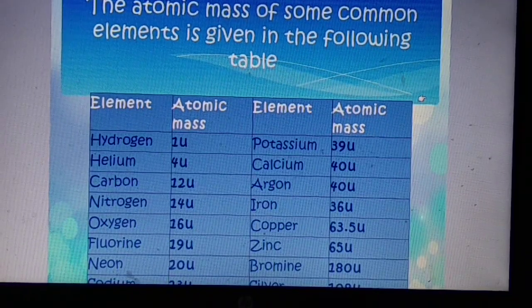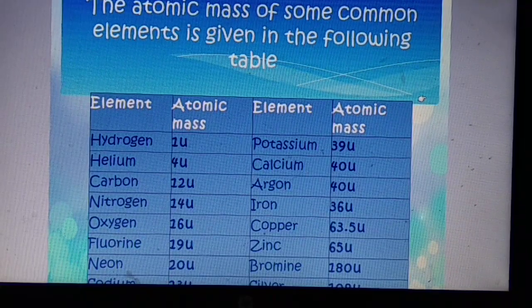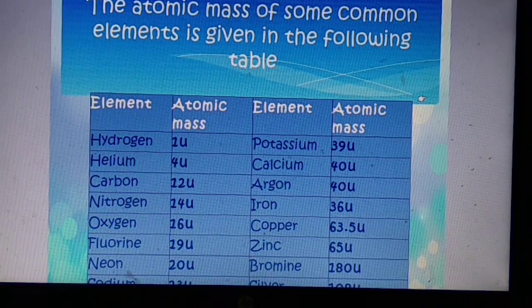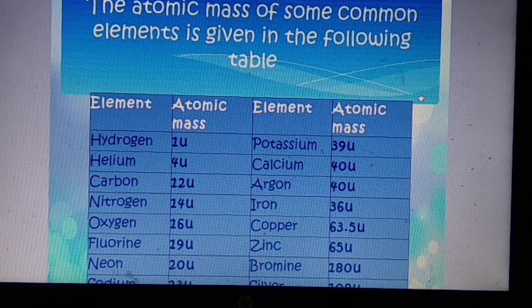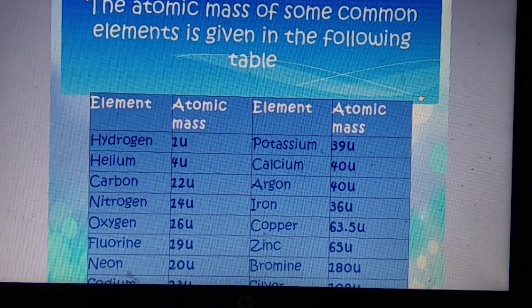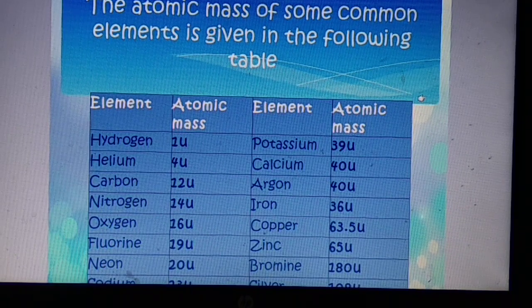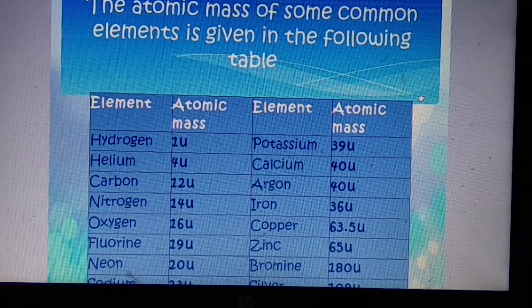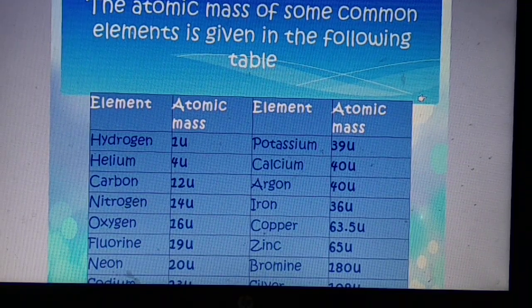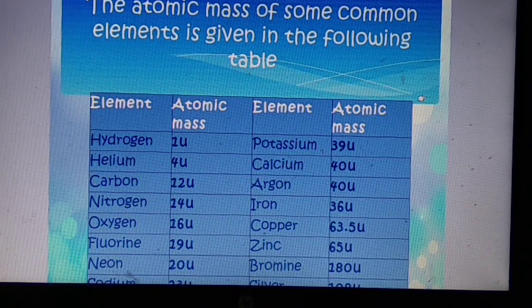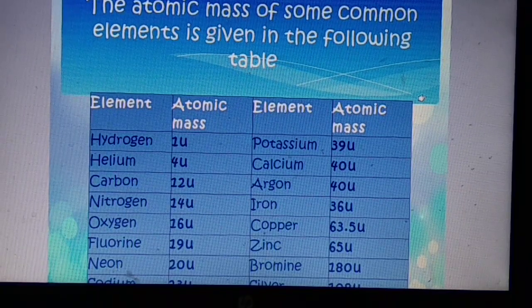Hydrogen 1 unified mass, helium 4, carbon 12, nitrogen 14, oxygen 16, fluorine 19, neon 20, potassium 39, calcium 40, argon 40, iron 56, copper 63.5, zinc 65, bromine. So these are the atomic mass of the common elements.